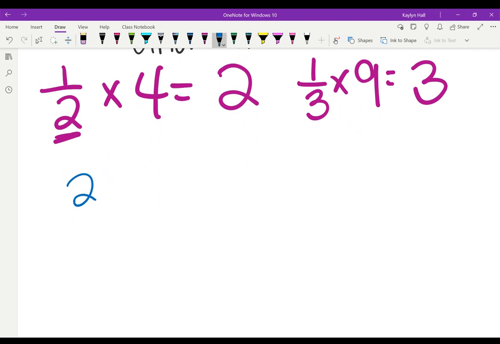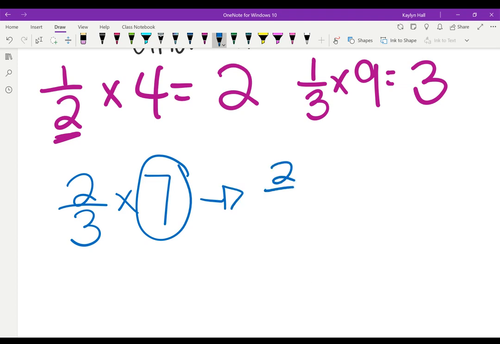So if we have 2/3 times 7. Now, we could look at what 1/3 of 7 is, but it's not going to be even. So the best way for us to do this is we're going to turn this 7 into a fraction. And all we have to do that is to think of 7 as a pirate. So we have 2/3 times, and we're going to give 7 a peg leg. And we just stick a 1 underneath because that's 7 wholes.